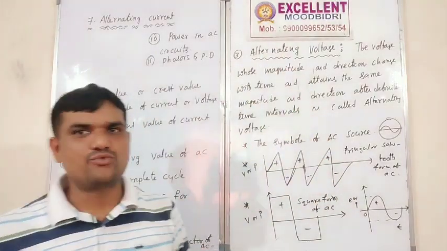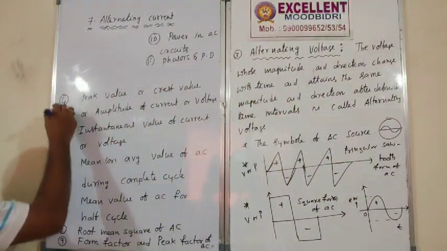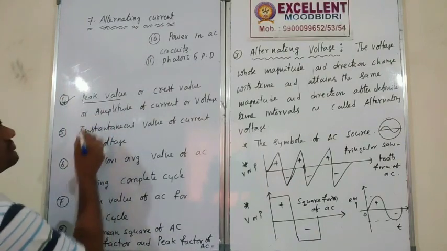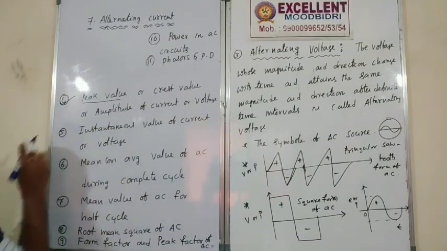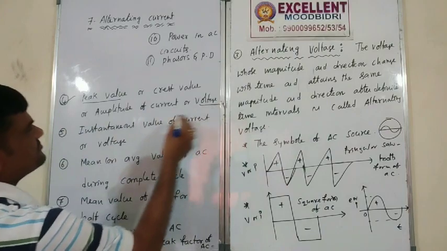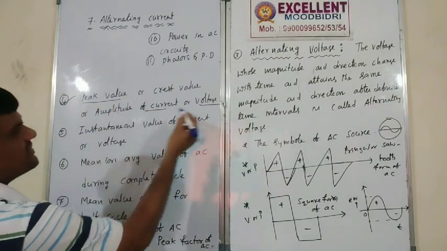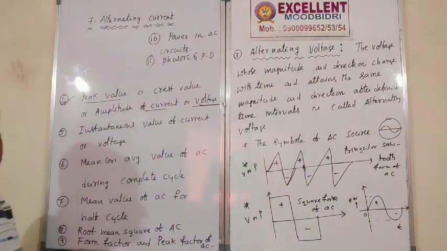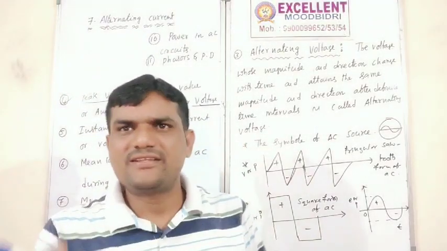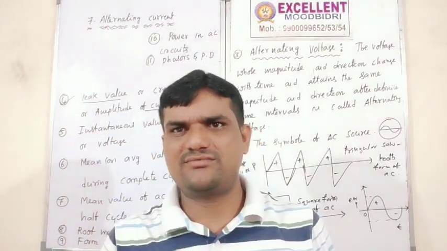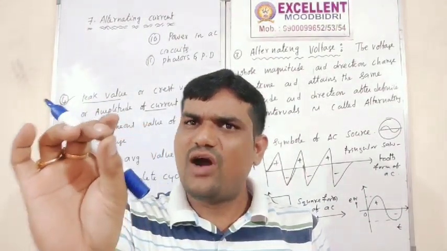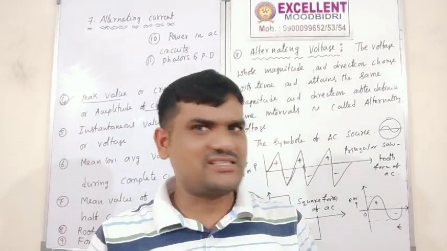So, alternating voltage. Next topic is peak value of current and voltage. What is the peak value? Peak value is the highest value, the maximum value of current in the circuit.